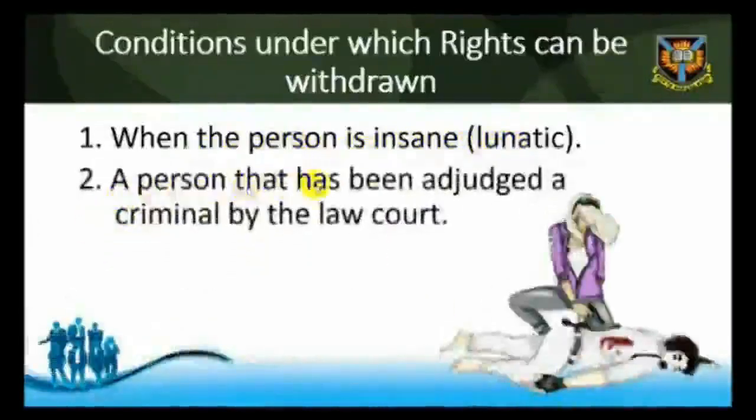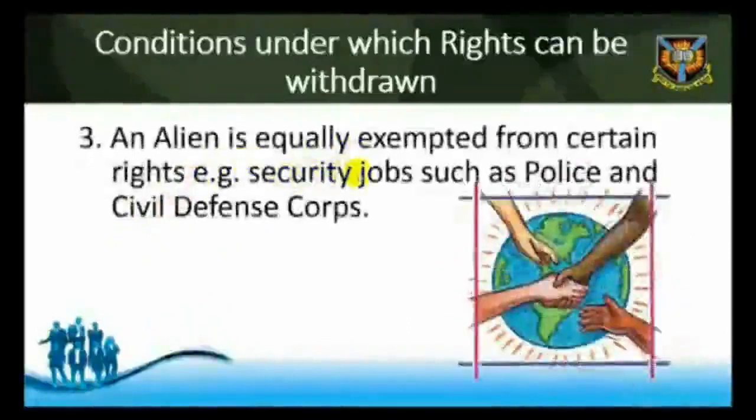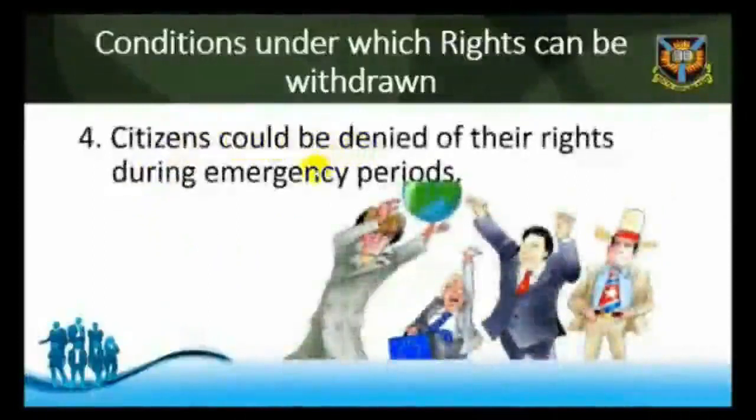A person that has been adjudged a criminal by the law courts. 3. An alien is equally exempted from certain rights, e.g., security jobs such as police and civil defense corps. And 4. Citizens could be denied of their rights during emergency periods.